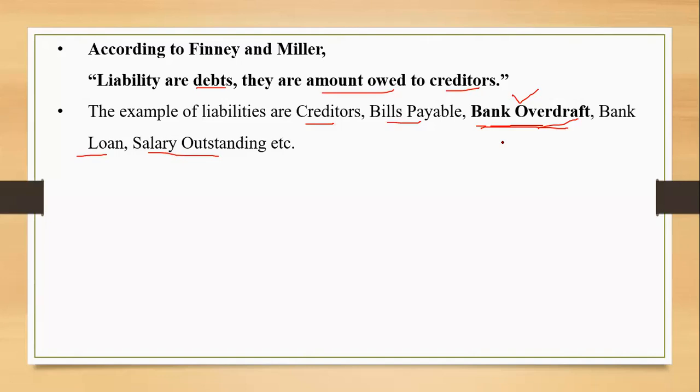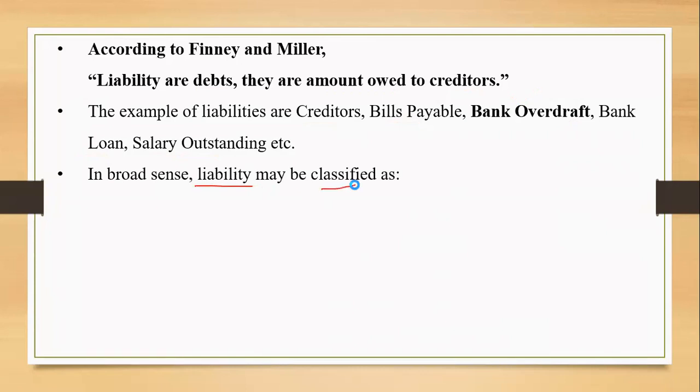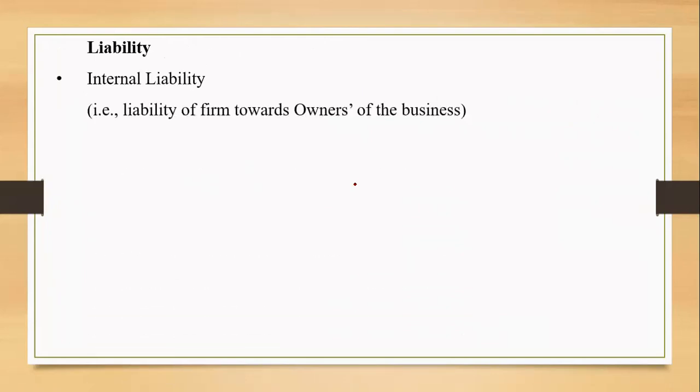So these are all the examples wherever the amounts are to be paid by the business entity, that is termed as a liability, correct? Liability may be classified as, again, we will have the two terms like internal and external. Liability can be classified under internal. When you talk about the internal liability, that means it's a liability of the firm towards the owner or owners of the business. That means, in short, capital. Capital is the only and only example of internal liability.